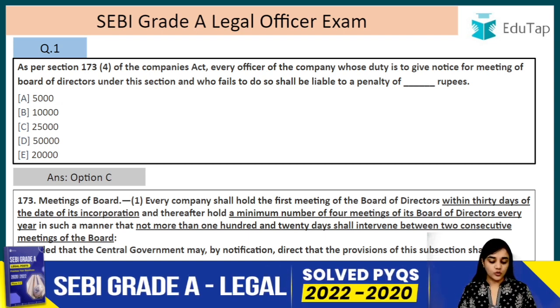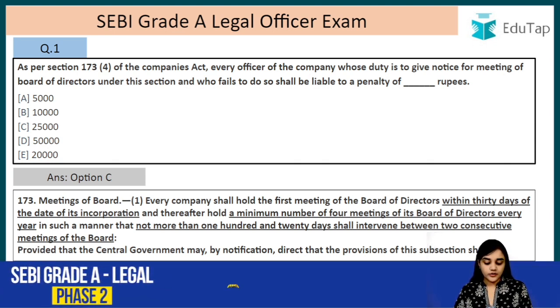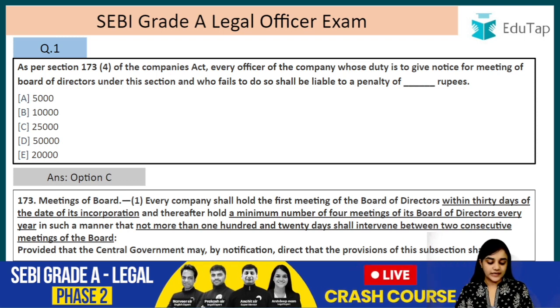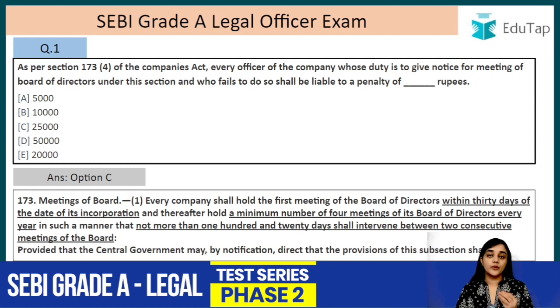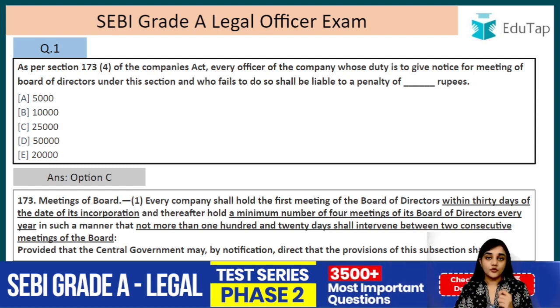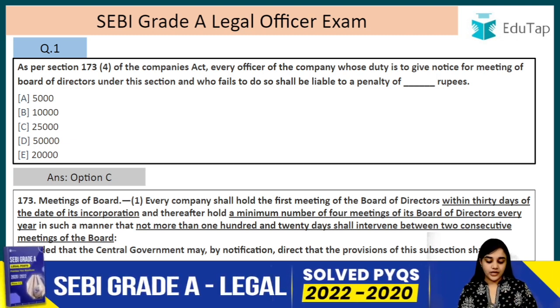So every company shall hold the first meeting of the board of directors within 30 days of the date of its incorporation, and thereafter hold a minimum number of 4 meetings of the board of directors every year in such a manner that not more than 120 days shall intervene between 2 consecutive meetings of the board. And after that you have to conduct at least 4 meetings every year, in such a manner that more than 120 days gap cannot be given between 2 consecutive meetings, right? So you have to conduct 4 board meetings in a year, a minimum of 4 meetings.